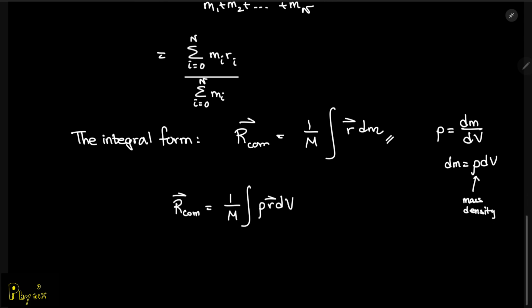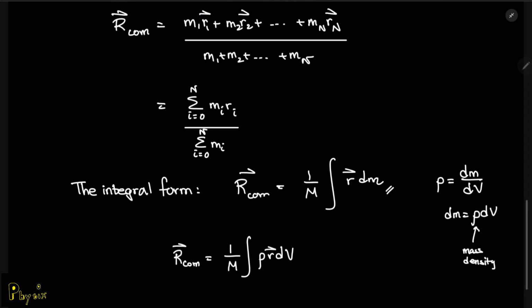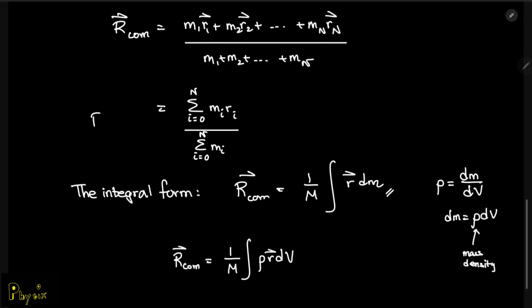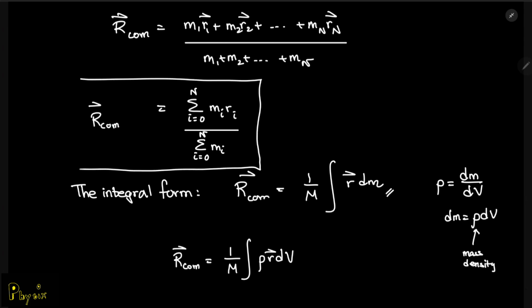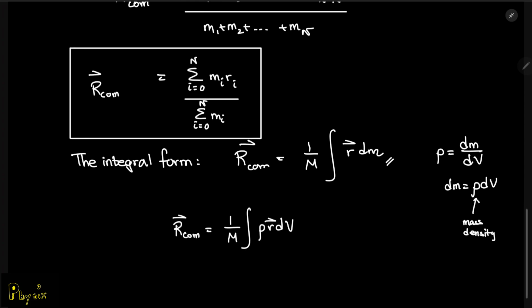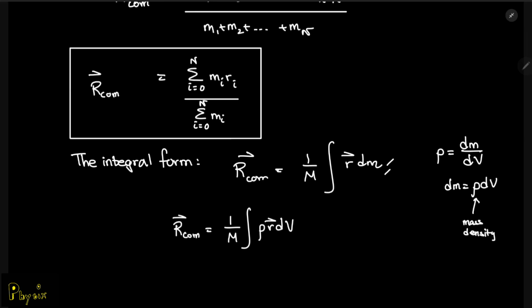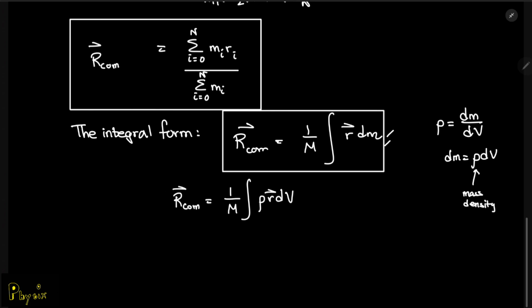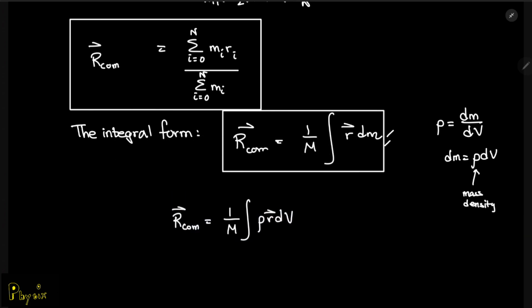Okay, so basically we have these forms for the center of mass. One that you can write down with the summation notation, the other one with the integral form, and the other one which we just wrote down as a function of mass density and volume.